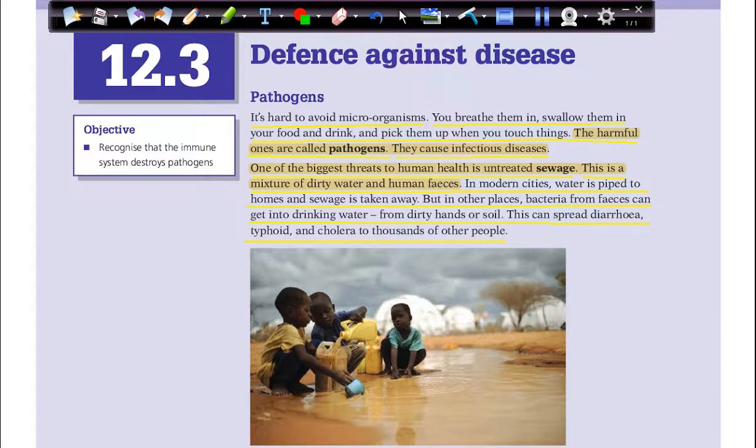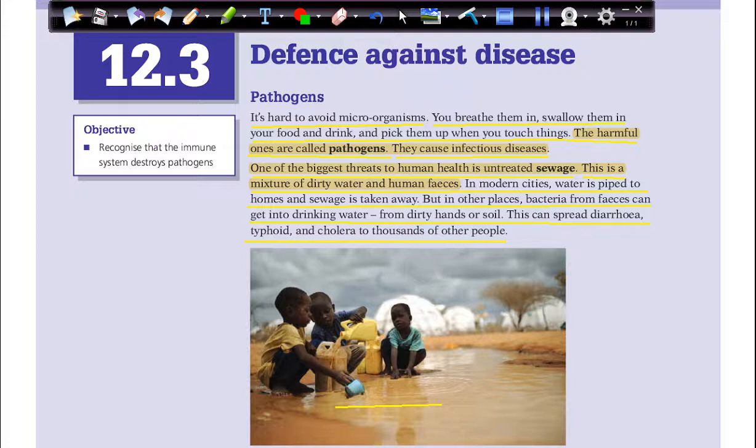So look at this picture here. Kids are filling water to drink, and this water is polluted. This water is dirty, full of harmful microorganisms or pathogens. If these pathogens get into the drinking water or into the food, this can cause diarrhea, or typhoid, which is poisoning caused by bacteria, or cholera.